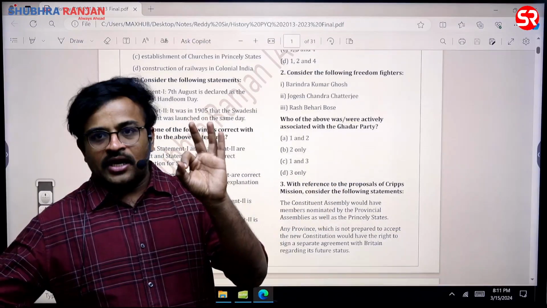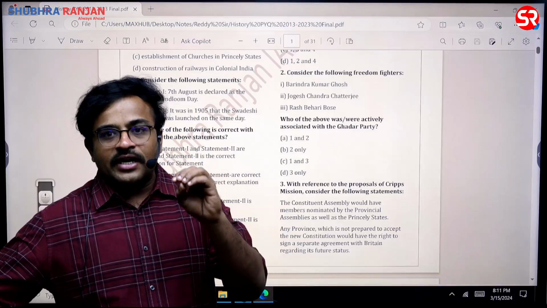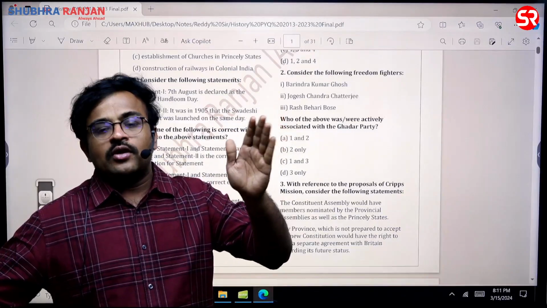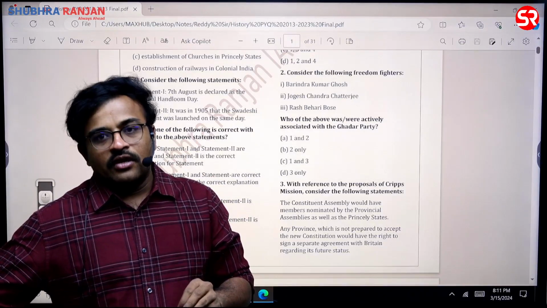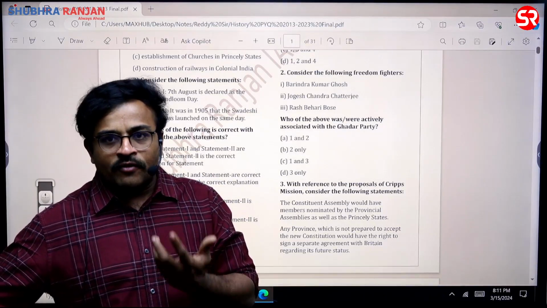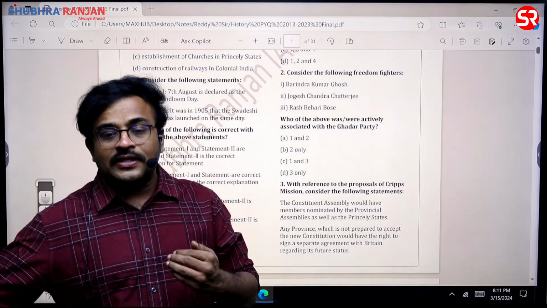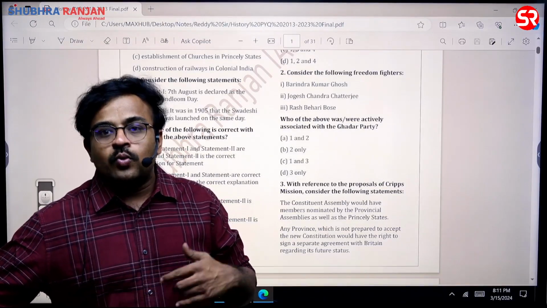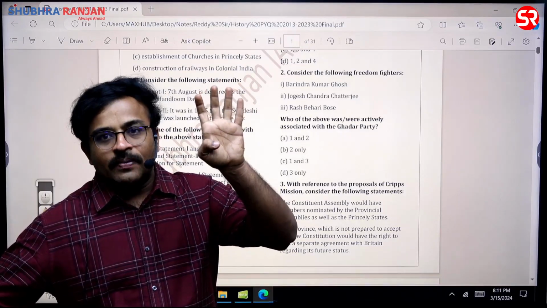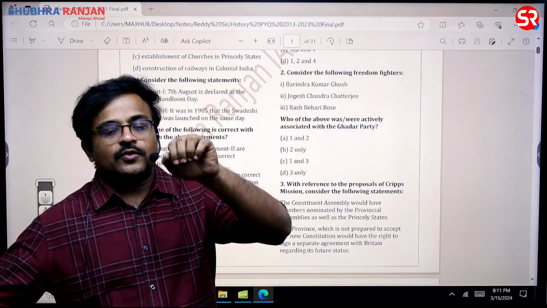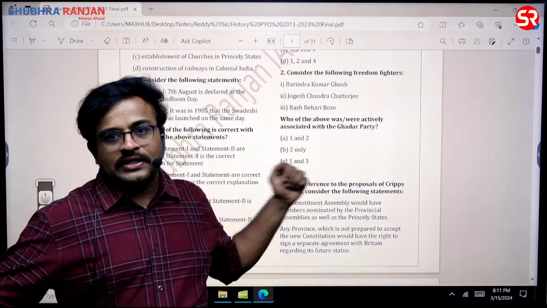Then HRA, HSRA, Anushilan Samiti. Along with that, whichever Indians went outside of India in order to fight against the British colonial rule, those are also important personalities, sir. In fact, at one point of time there was a very wonderful question on M.N. Roy, sir. So UPSC wants us to know about Indians who went outside and fought against British rule. So, revolutionary terrorism from foreign lands. Then along with that, the four revolutionary terrorist organizations, remember their members' names also, sir. Particularly it would be helpful in answering these kinds of questions.